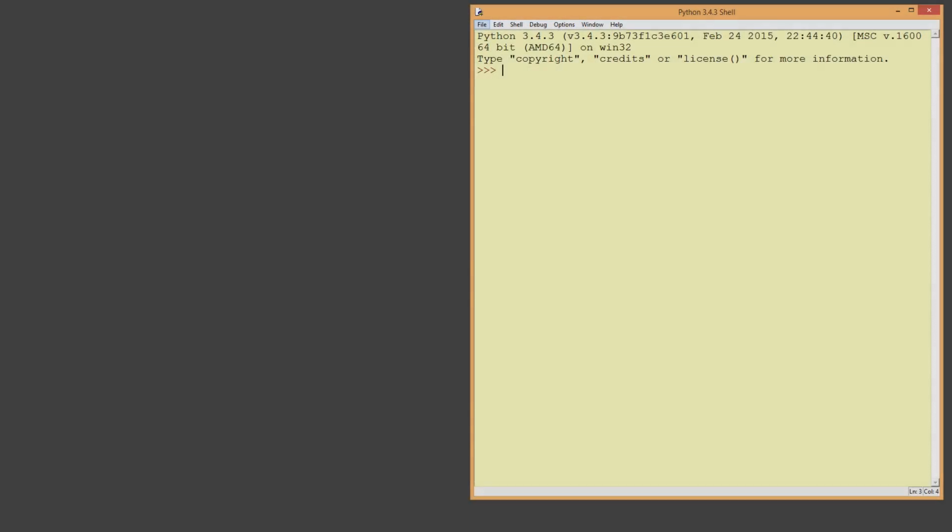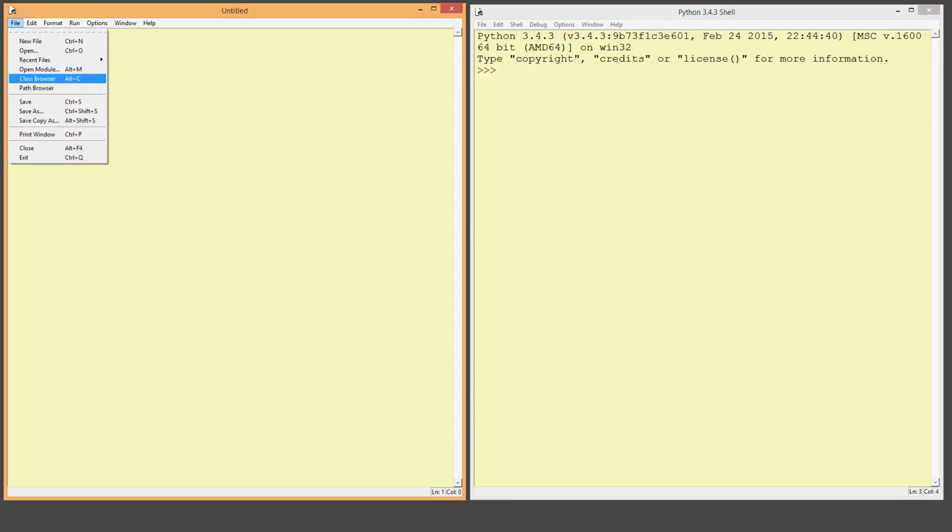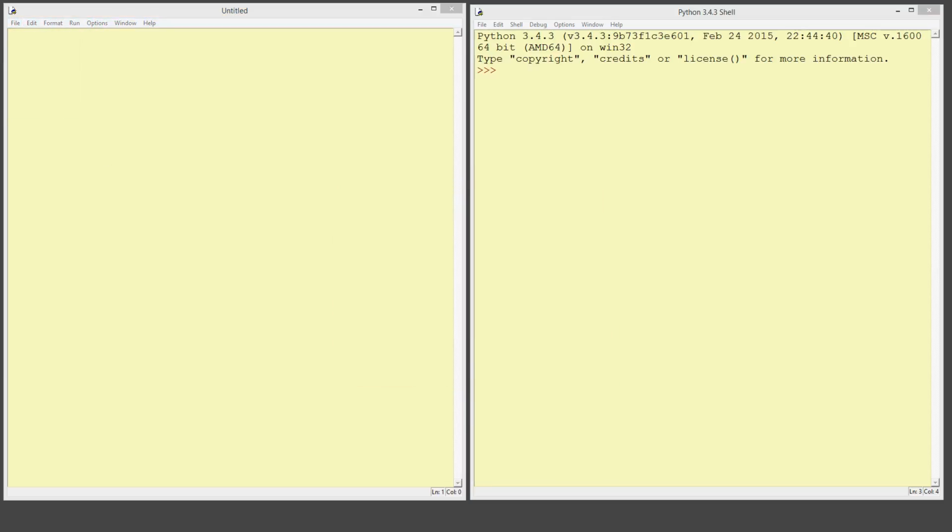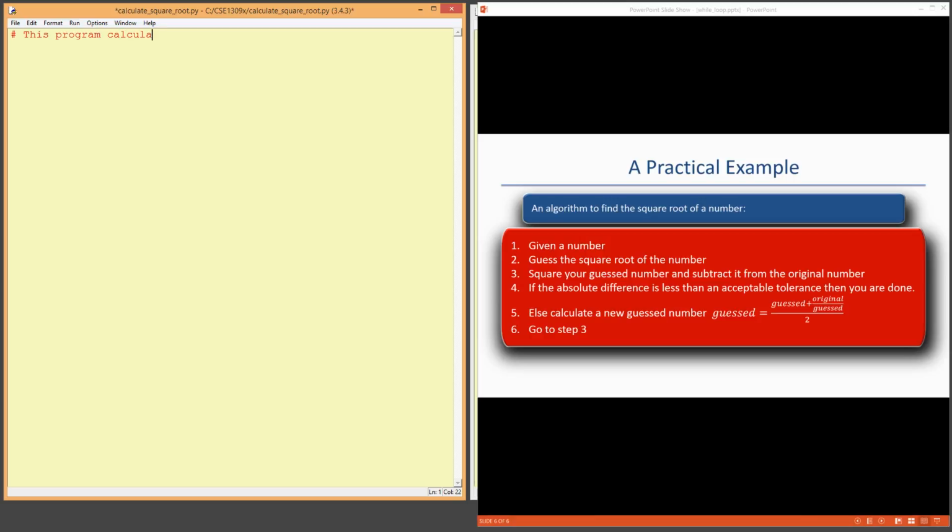Again, I'm going to open the Python IDLE, open a new text editor, and the first thing I do, I save it and give it a name. I'm going to write the program, but let me put the algorithm on the right side so you can see as I type the program. I'm going to ask the user to enter the number, then I'm going to convert it to a float point. Then let's say I decide that my first guess would be half of the number, and my accuracy is 0.01.